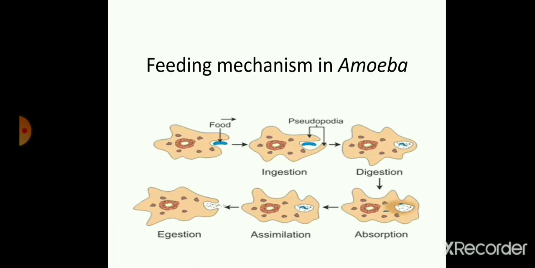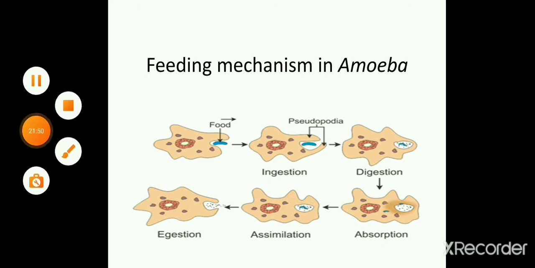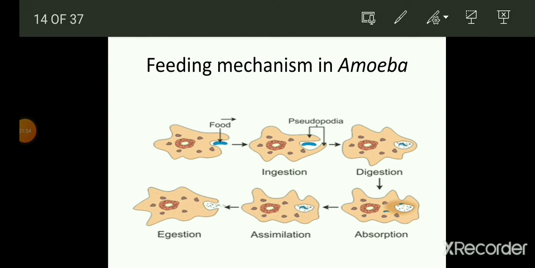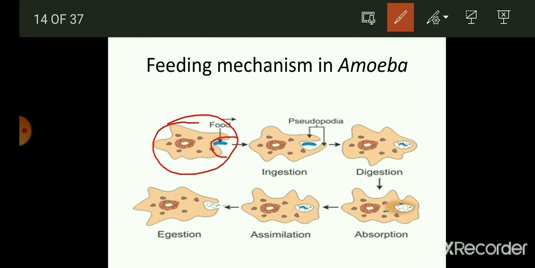As you can see in the image, this is how the ingestion process takes place in amoeba. When the food comes near the amoeba, this single cell organism body, it gets sensitized, and ultimately the pseudopodia arise from its body. Thereafter, the pseudopodia enlarge in size and try to surround the food particle.